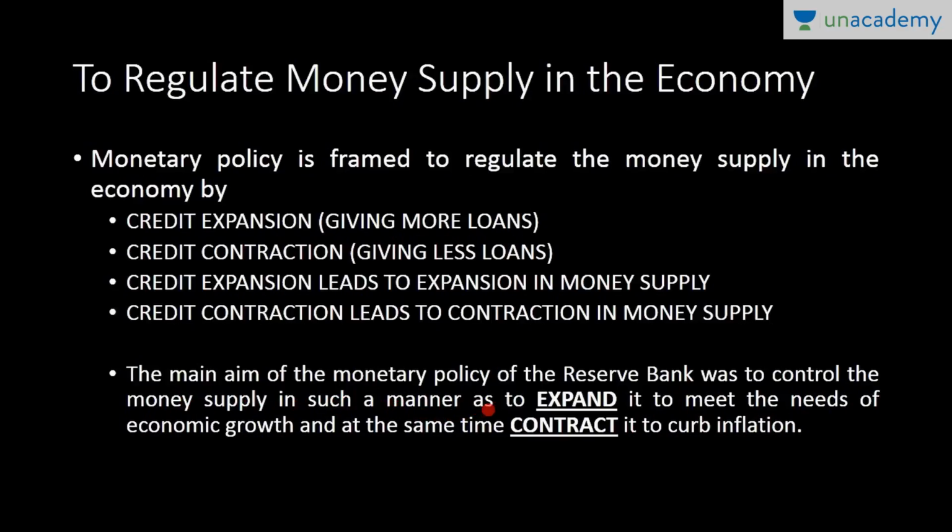Very important, guys, we definitely want to control the supply of money, but in such a manner as to expand it to meet the needs of economic growth. Because we need money for economic growth, we need to spend more, because we are a developing economy.